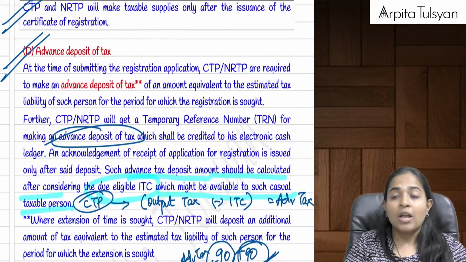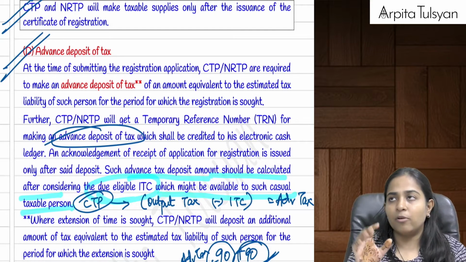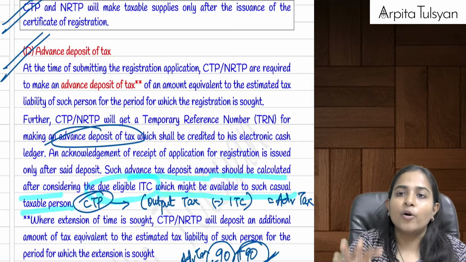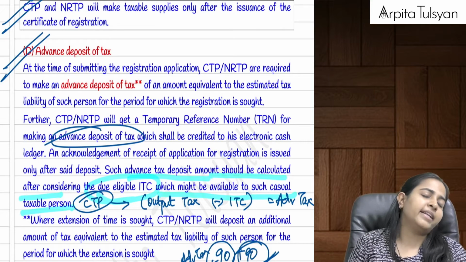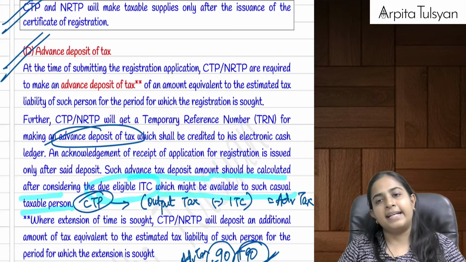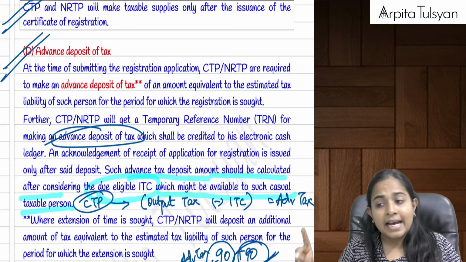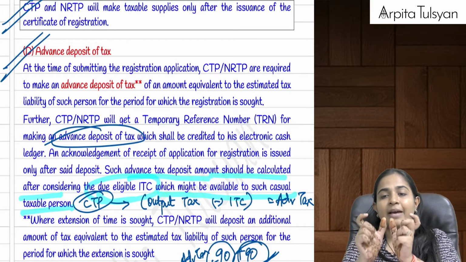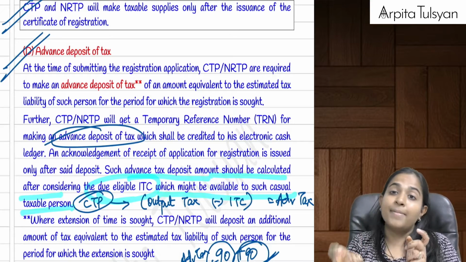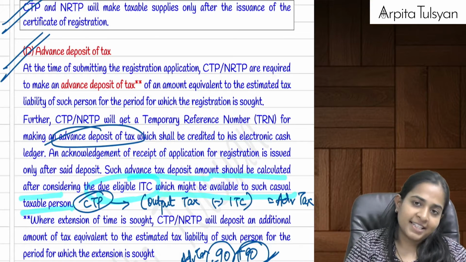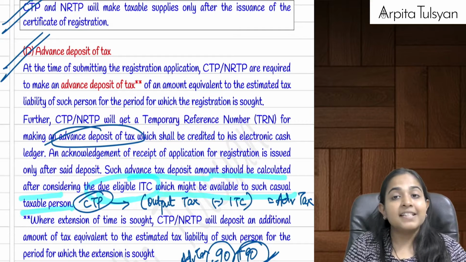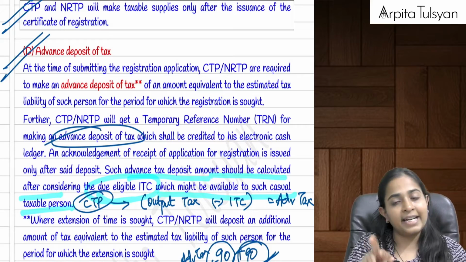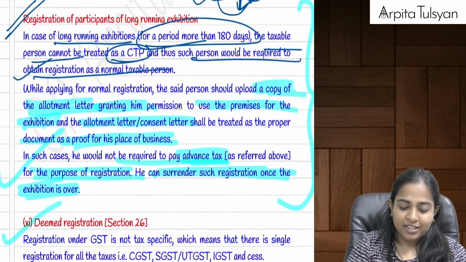Now let's say we applied, okay, normally I'm giving you an example. Let's say I applied that I want registration for a period of 100 days. Okay, initially the government will tell me no, that you will get the registration normally for a maximum period of 90 days. Okay, then you can get it extended for another 90 days. Now when I'm getting it extended for the next 90 days, total 90 plus 90 days, before that also I have to pay the advance tax deposit. Right? And whenever the CTP is paying this advance tax of GST, he can take the benefit of input tax credit, and he can pay the balance amount of tax as advance tax deposit.